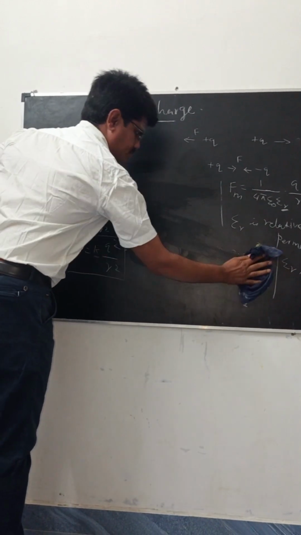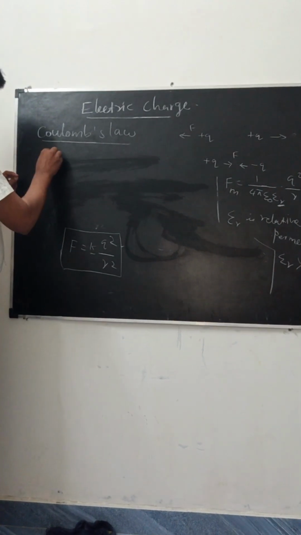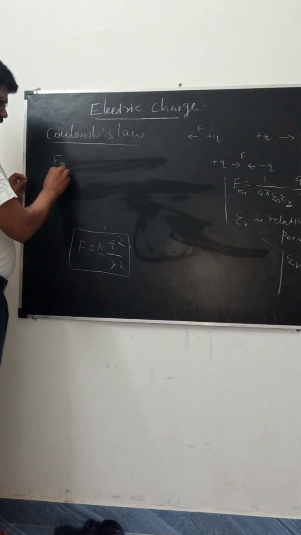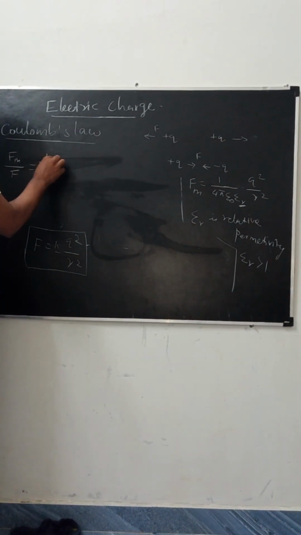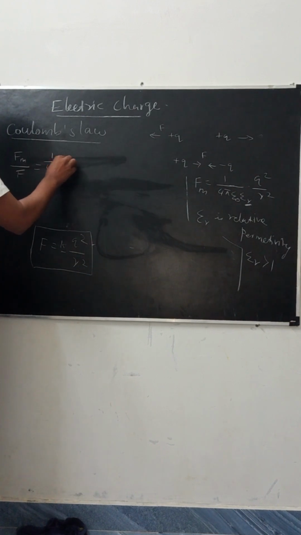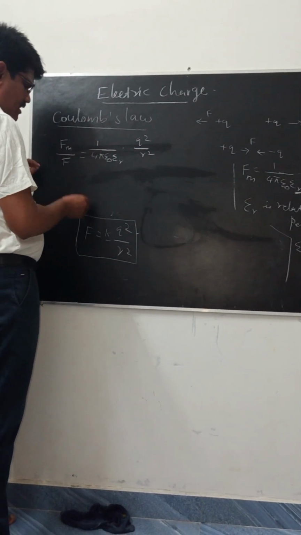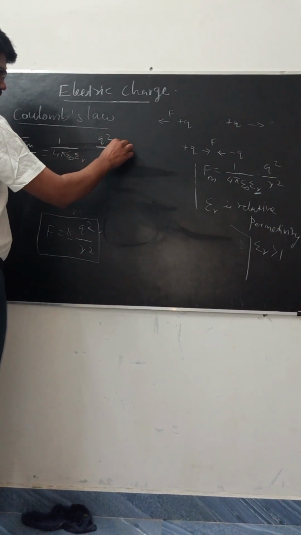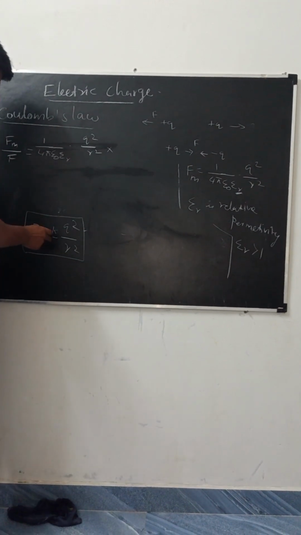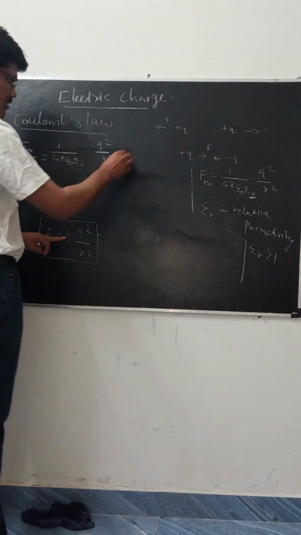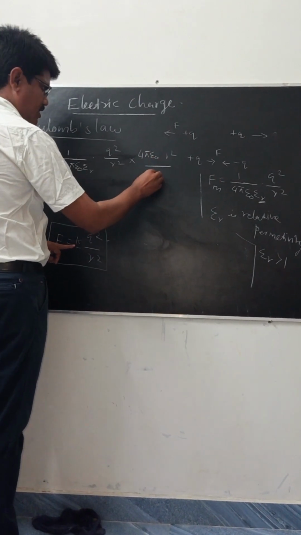This is the first equation. Now we are taking Fm divided by F. The value of Fm is 1 by 4 pi epsilon r into Q square divided by R square, and for F we take the reciprocal, that is 4 pi epsilon naught R square divided by Q square.